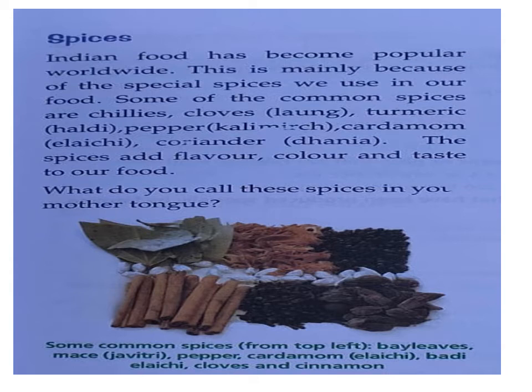Next one, pepper, that is called golki in Hindi or gol mirch. Another one, cardamom, that is called as ilaichi. Here it is showing, I think, the big one, black to brown color, badi ilaichi. Okay. Next, cloves.